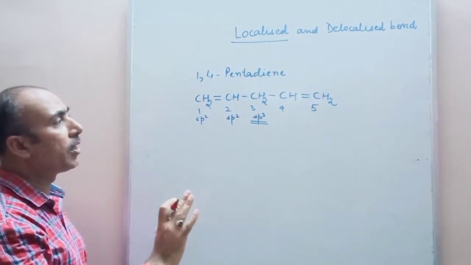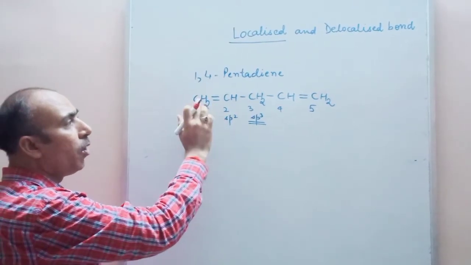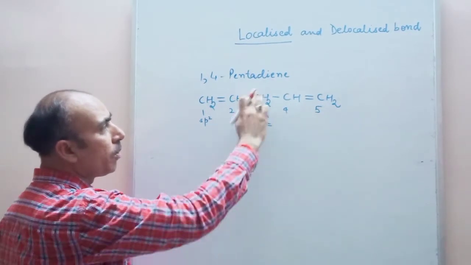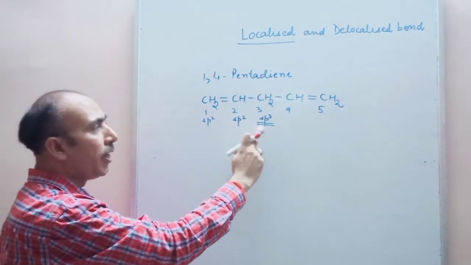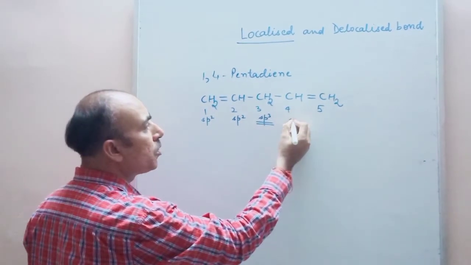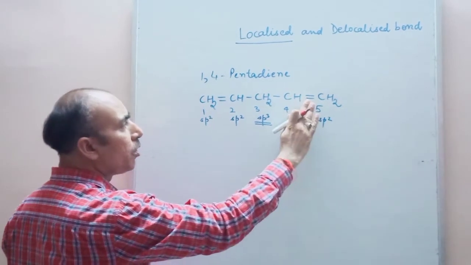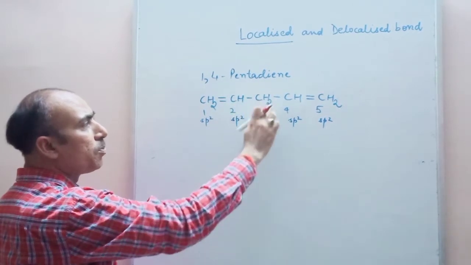As the molecule is not completely planar, the electrons from C1, C2 will not move towards the other side of the molecule, because the planarity has been lost due to the presence of the sp3 hybrid carbon, which is tetrahedral. Whereas this carbon is also sp2 and this carbon is also sp2, even these electrons will not shift to this side of the molecule because of this sp3 hybrid carbon.